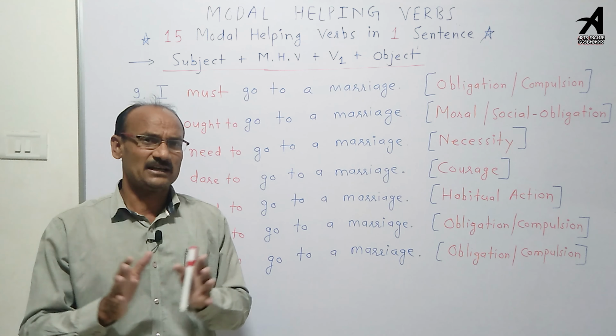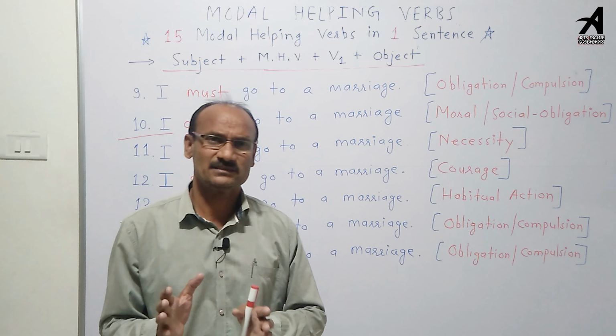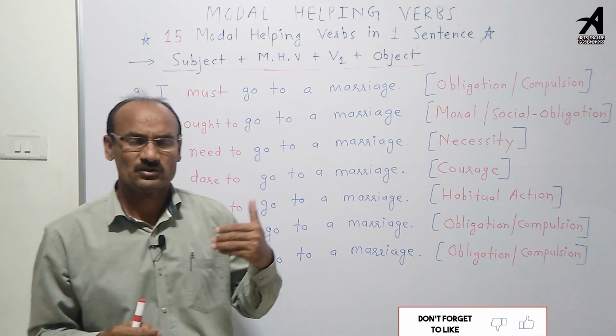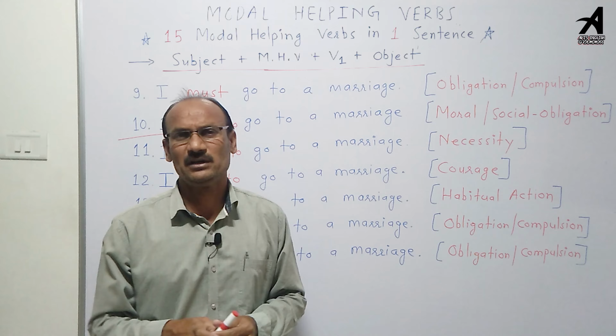All the sentences have different meanings. All the sentences do not indicate the same meaning. And so if we want to speak in English, these sentences are very important.